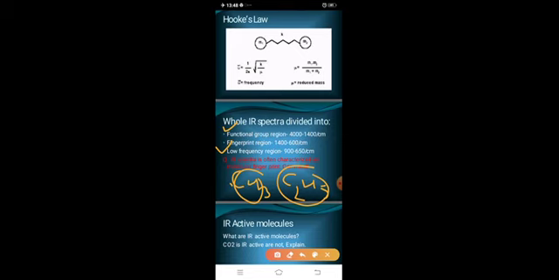And the fingerprint region gives the specific identification of the carbon chain group present in an organic molecule. Sometimes in examination, if a question comes, what is the fingerprint region, write a short note on the fingerprint region, many of you students write that everyone has their own fingerprint. This fingerprint helps to catch the thief, and helps in the CID, and it is used in the Aadhaar card and the PAN card and DL card and so on. This type of foolish thing. No. This fingerprint region is actually a specific region that gives us an idea.